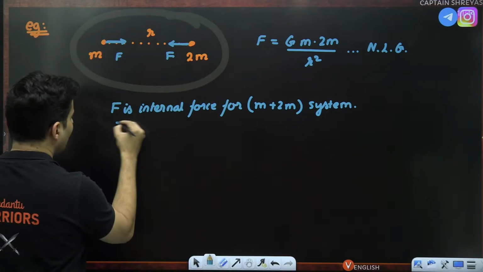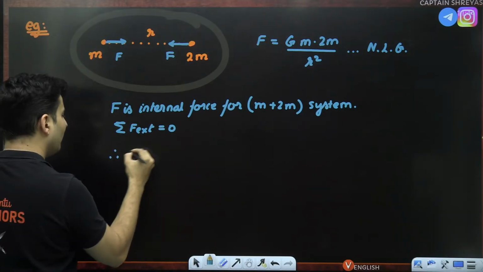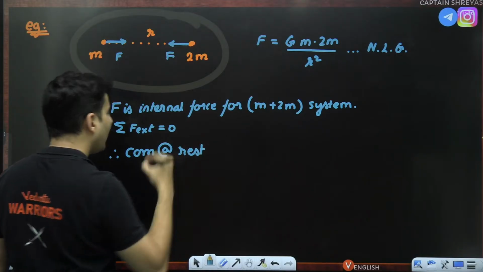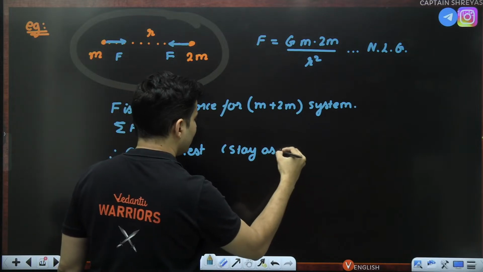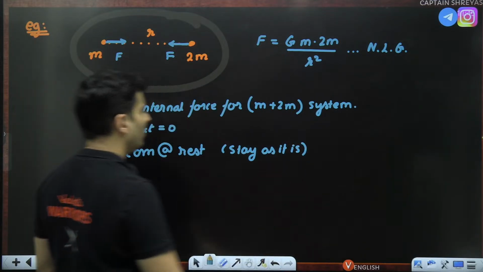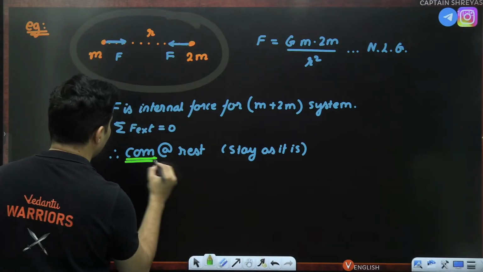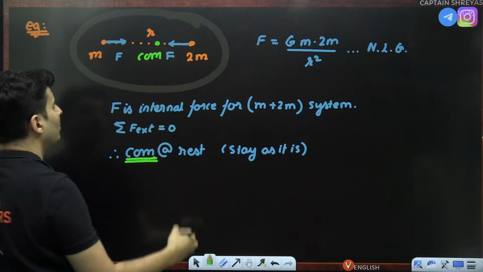That means external force is absent. So therefore, center of mass is at rest. It will basically stay as it is. Our center of mass, maybe it is somewhere over here, will not move.